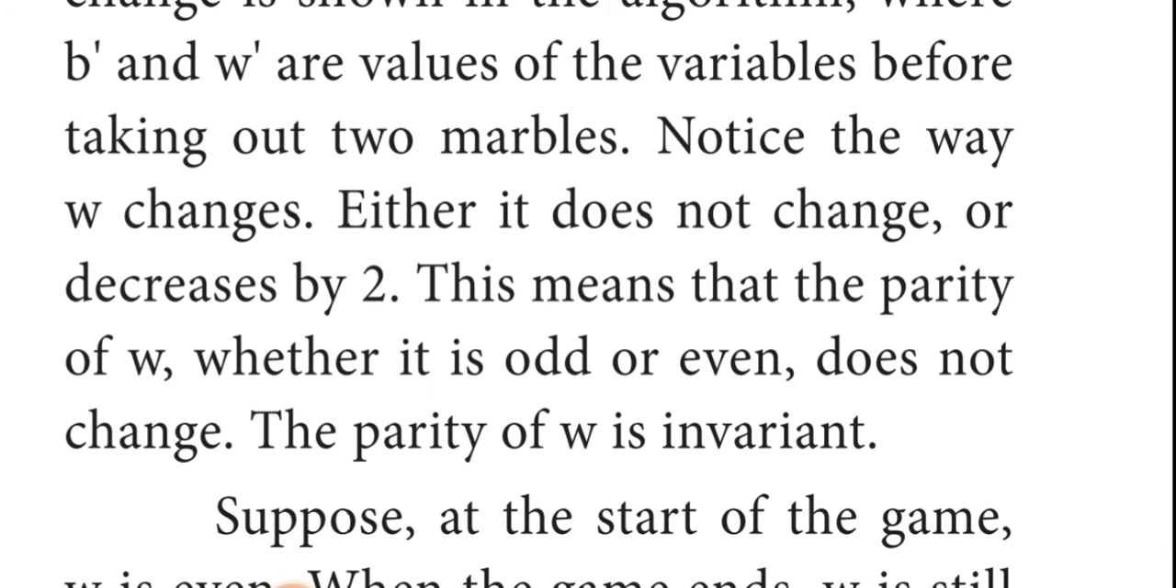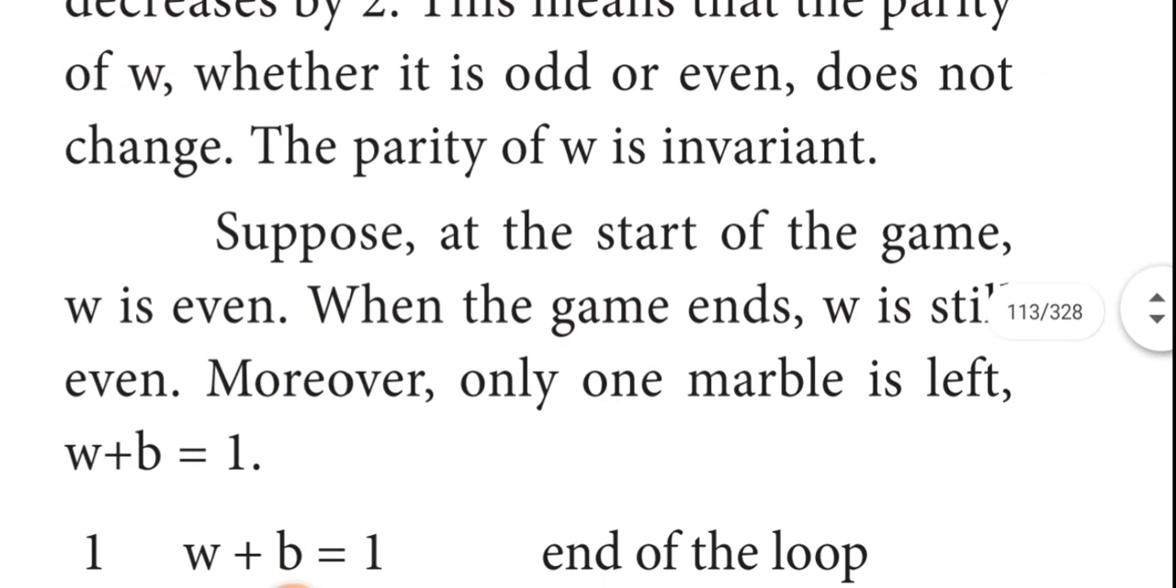Note the way W changes: either it does not change or it decreases by 2. This means the parity of W, whether it is odd or even, does not change. The parity of W is invariant. Suppose at the start of the game W is even; when the game ends, W is still even.